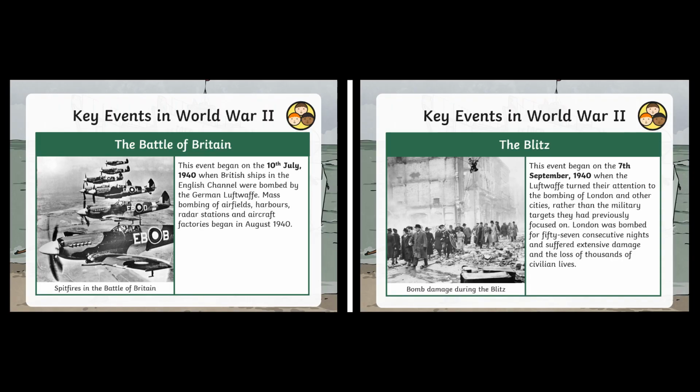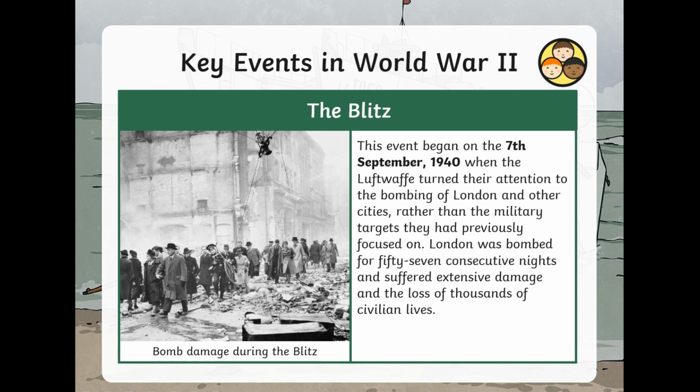Now we'll move from the Battle of Britain, which occurred on the 10th of July 1940, to the Blitz, which occurred on the 7th of September 1940. Notice that these events are in the same year. How will you show this on a timeline? The Blitz was a huge part of World War II. This event began on the 7th of September 1940, when the Luftwaffe turned their attention to the bombing of London and other cities, rather than the military targets they had previously focused on. London was bombed for 57 consecutive nights and suffered extensive damage and the loss of thousands of civilian lives.